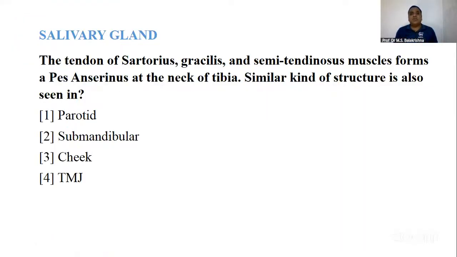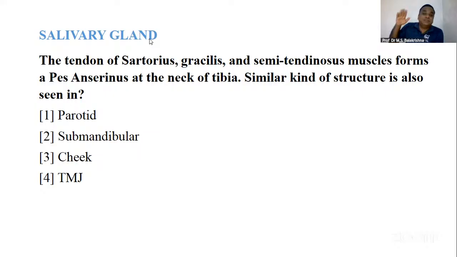Next question. The tendons of sartorius, gracilis, and semitendinosus muscle form a pes anserinus at the neck of the tibia. A similar kind of structure is also seen in... Now this is a question which is really tricky. What is this called? Pes anserinus.